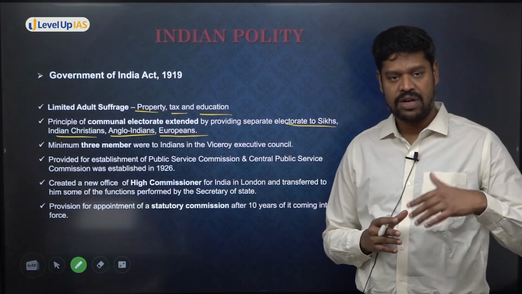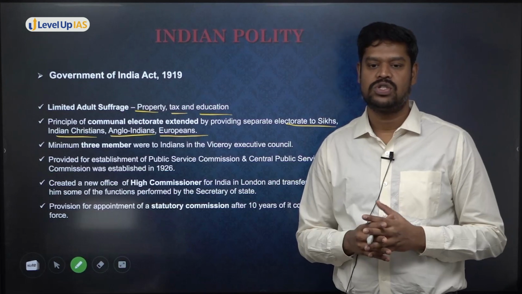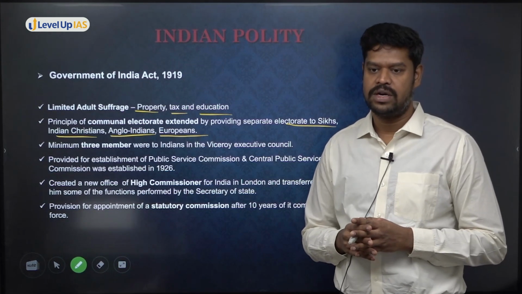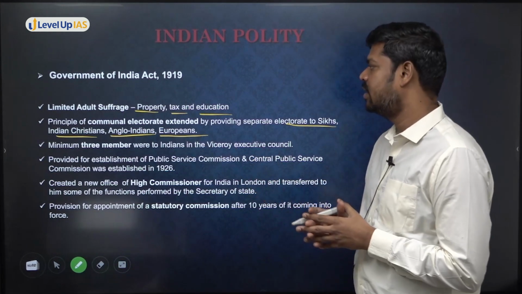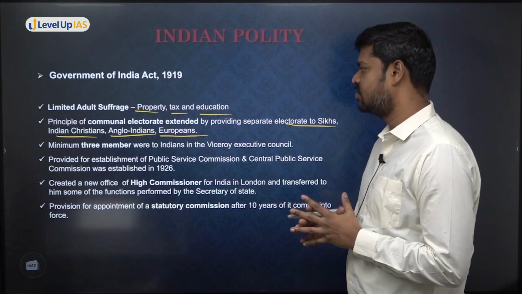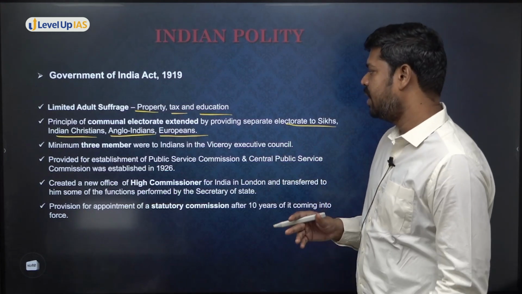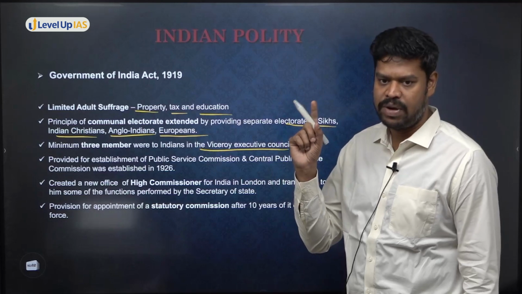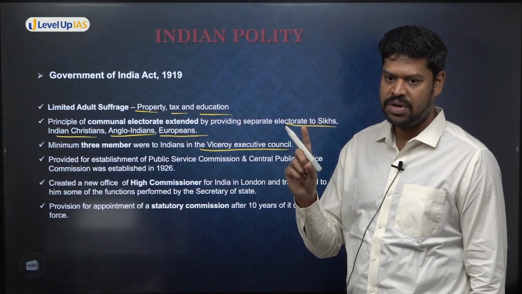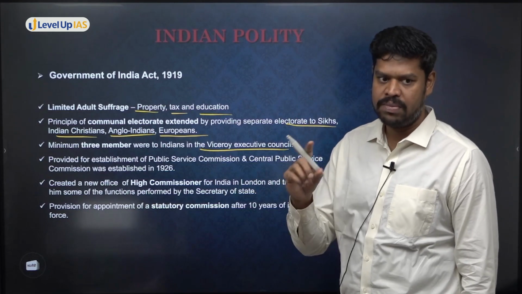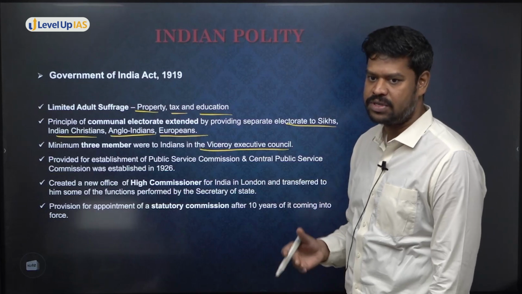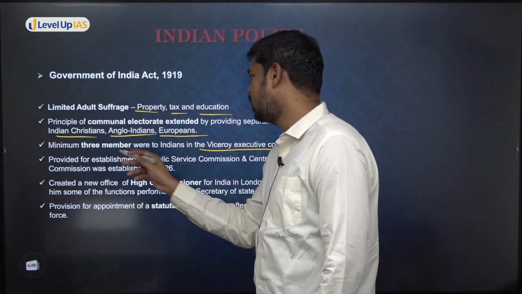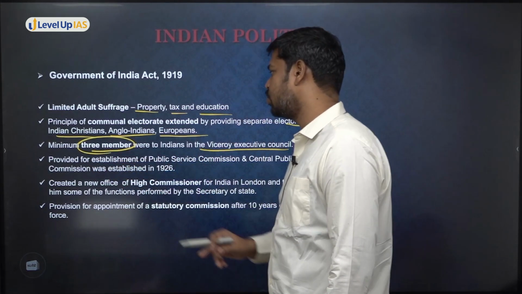That means they are further sowing the seeds of what is called divide and rule in our country, which was not liked by the Indian political parties, but yes, they have still expanded. And minimum 3 members to be part of the Viceroy Executive Council. So initially, how many members were there? 1 member in 1909, the law member, which was further extended to 3 members. So there was expansion in the Viceroy Executive Council also.